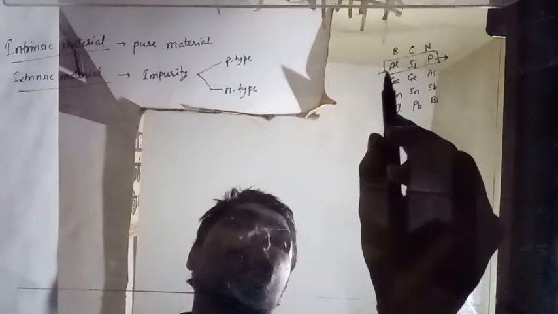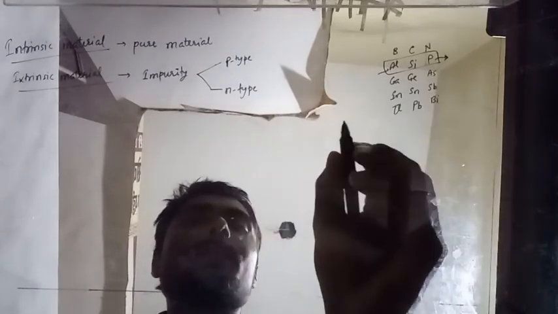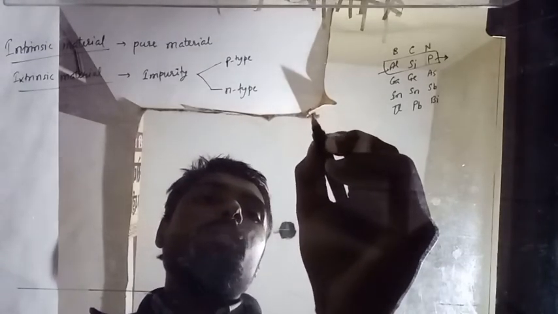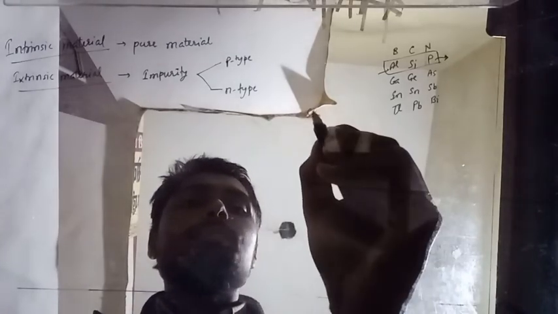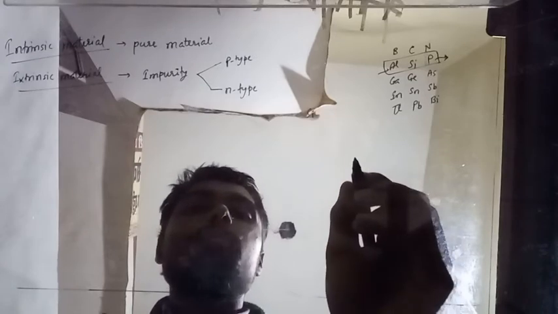Here one electron is more in the valence shell. It means that 5 electrons are there. And in aluminium or boron, there are only 3. It means there is a vacancy, and when they are present with the silicon atom, they will work as a hole. I am going to give the example of phosphorus, then you will automatically understand the working of p-type material. And I will directly move to derive the mass action law.